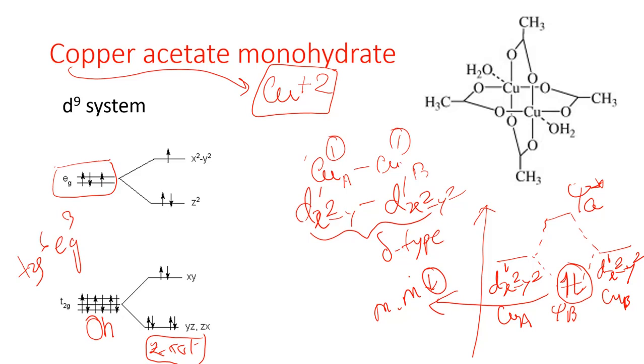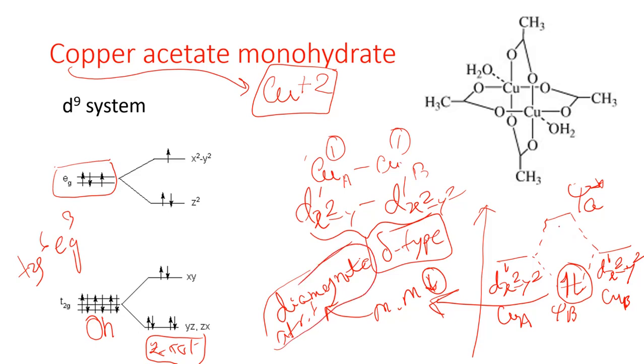Therefore we can in general conclude that this is undergoing anti-ferromagnetic coupling by formation of this delta bond, right? And due to this anti-ferromagnetic coupling, the total magnetic moment would decrease. You can even consider this as diamagnetic, at room temperature.